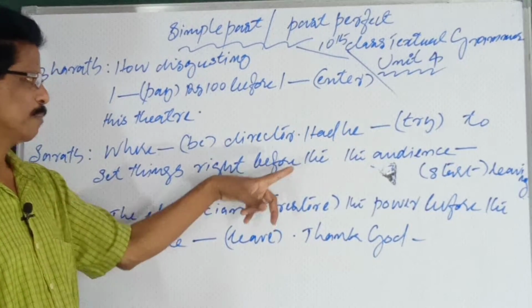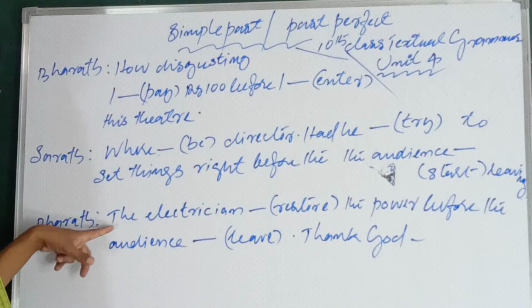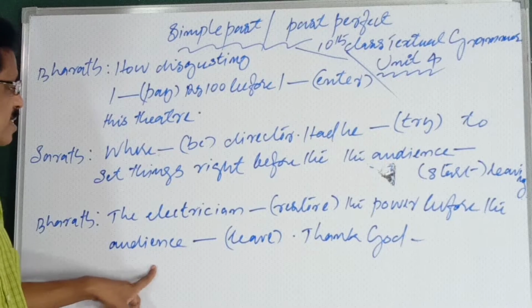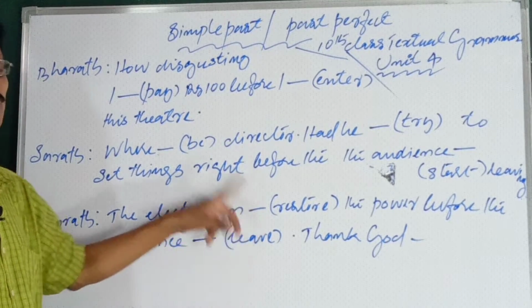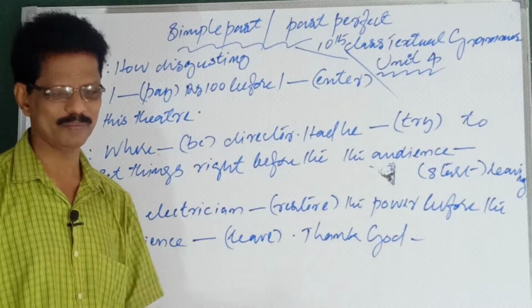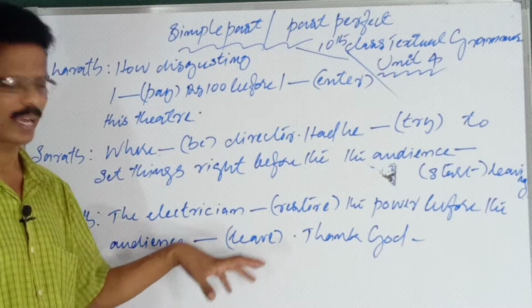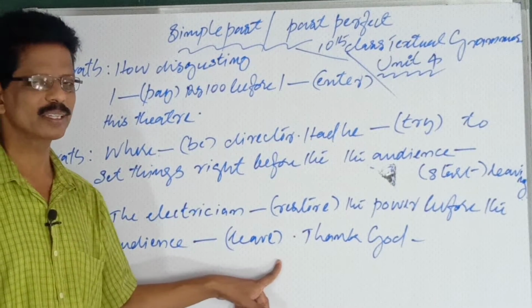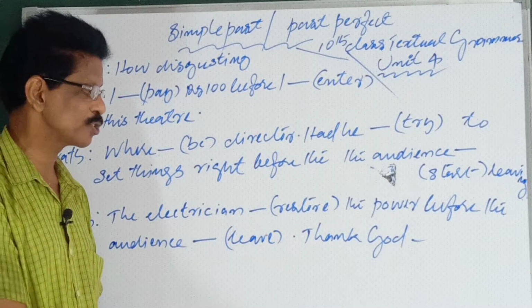The electrician had restored the power before the audience left. So there was a problem, then the electrician came, and he had restored the power before the audience left. And he ends by telling, thank God, at last the play resumed.